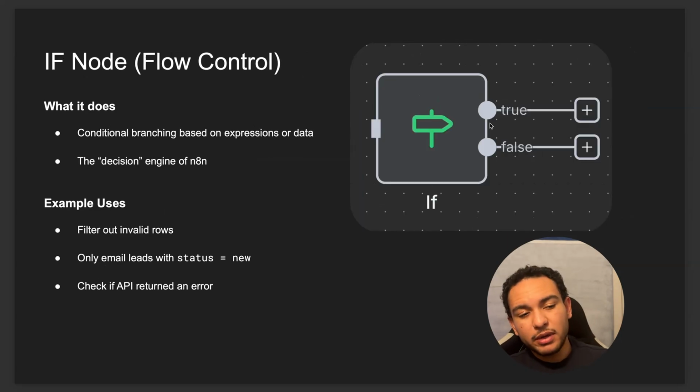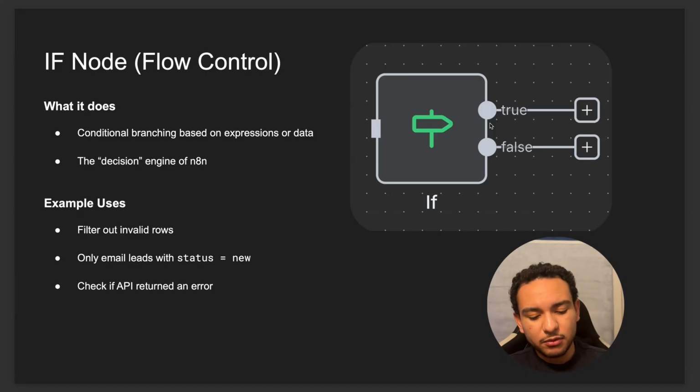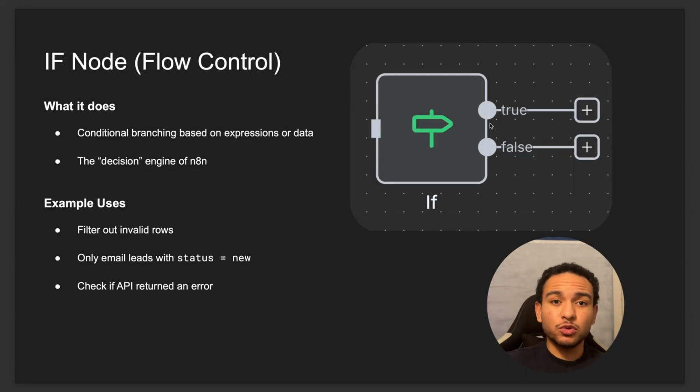For this one, we have the if node. So the if node is really simple, but it's also really great. Basically, it contains conditional logic that will send items onto a branch depending on what the result of that logic is. So for example, if you want to say the item is equal to the number 4, and that equals true, then it's going to get passed on to that branch. If it equals false, then it gets passed on to another branch.